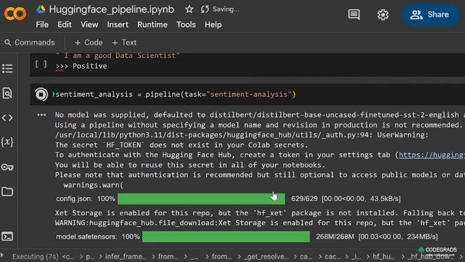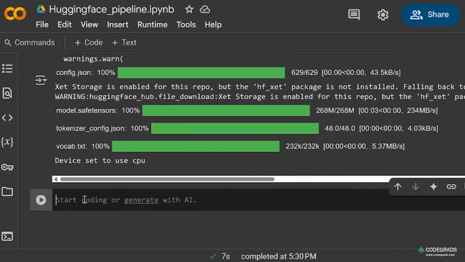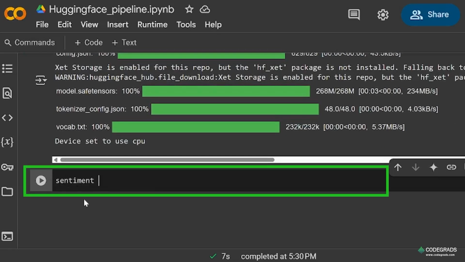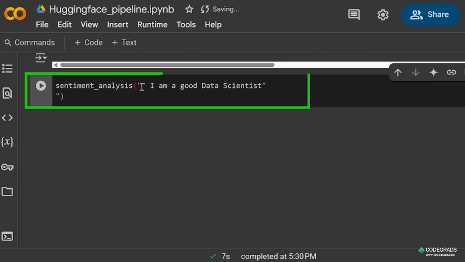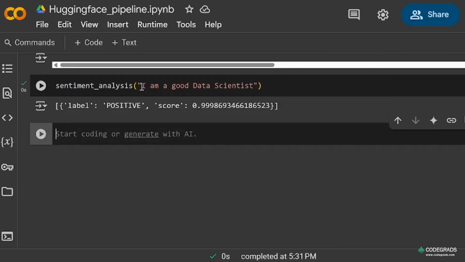Now it is downloading the default model. No model was supplied, so we didn't specify the model. So the default model has been downloaded. Now we'll see the use of this. Suppose we use the previous example. I want it to give the answer of the LLM as positive. Okay, so it has given the correct answer.